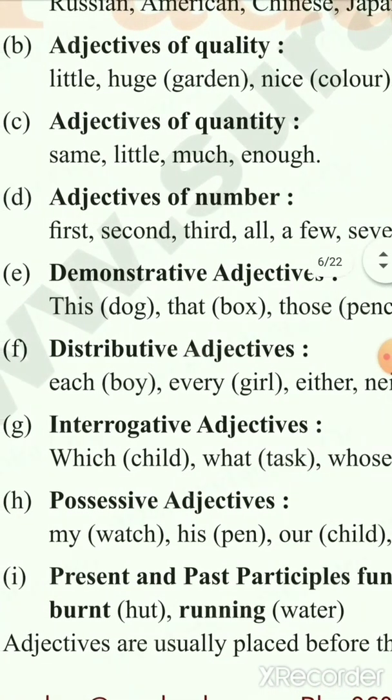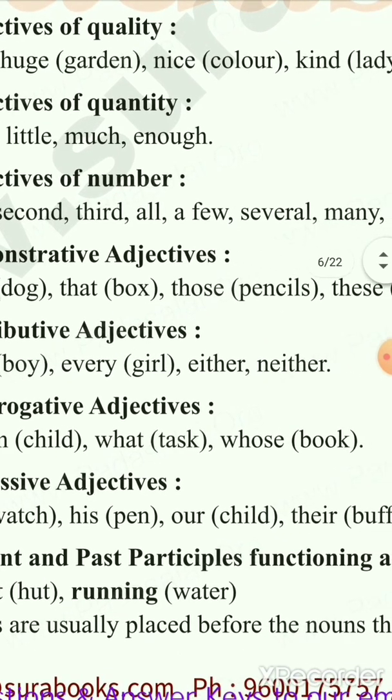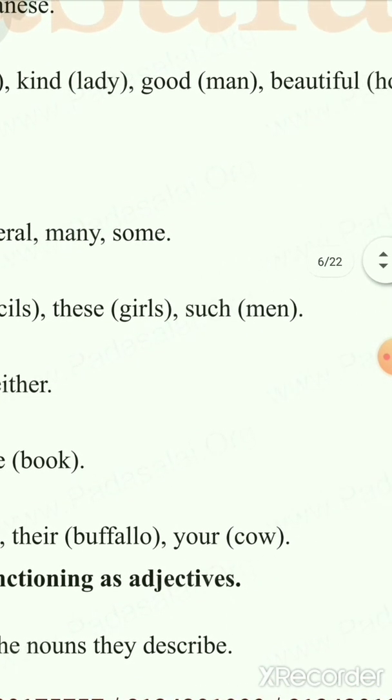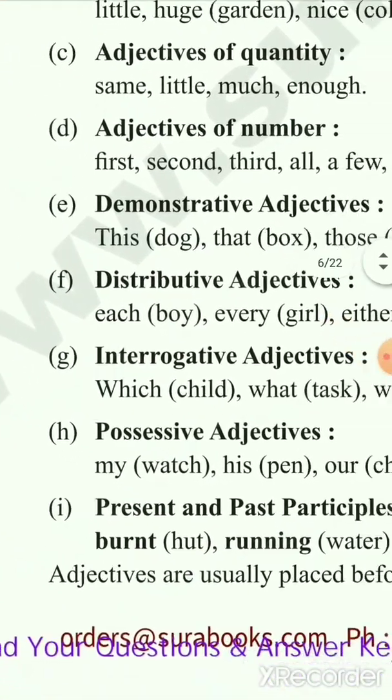Next one is the demonstrative adjective. What do you mean by demonstrative adjective? Demonstrating is nothing but pointing out. This dog, this puppy. Here I am demonstrating, I am telling about that dog. So that is a demonstrative adjective. That box which is kept somewhere, those pencils, these girls, such men. So these are your demonstrative adjectives.